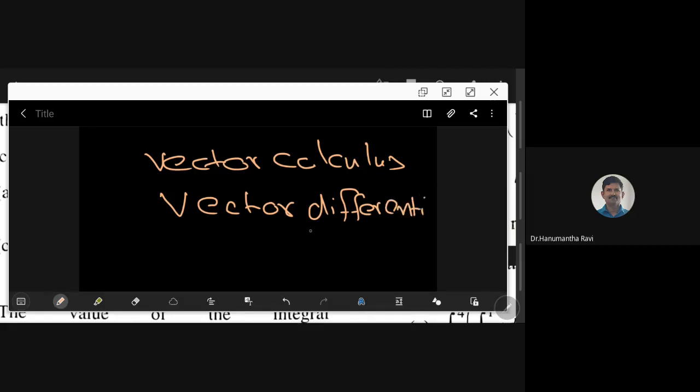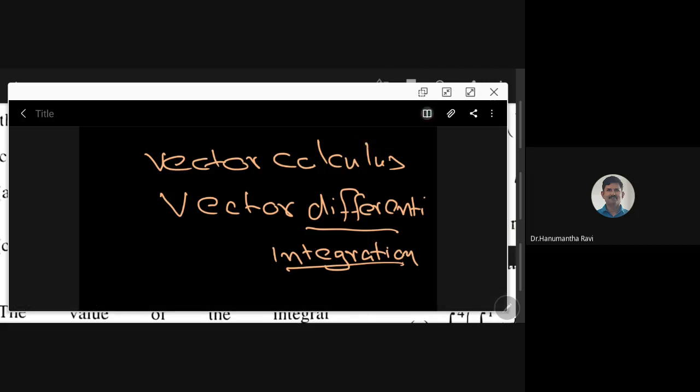Then another is vector integration. So when we talk about vector differentiation and vector integration, what we have in our mind is that we need to integrate or differentiate functions. That is the main idea here.